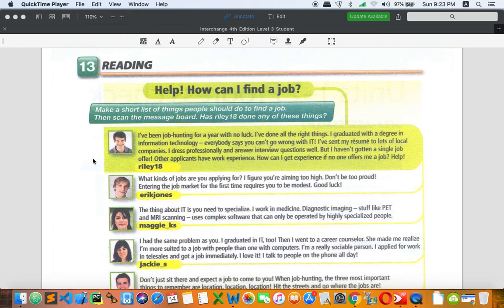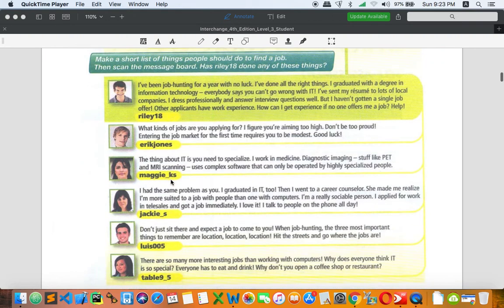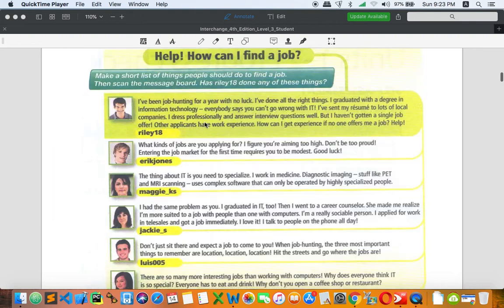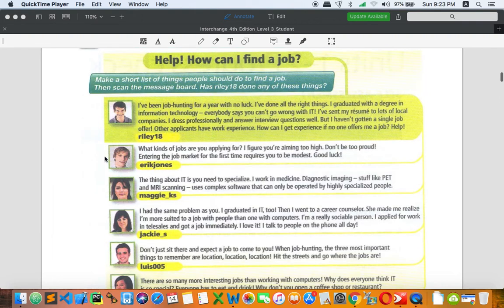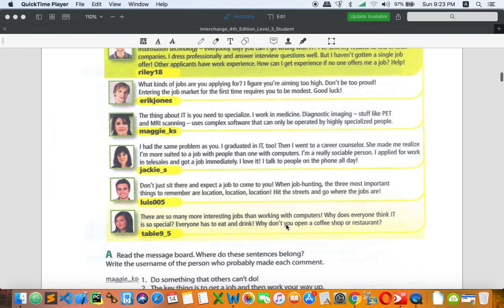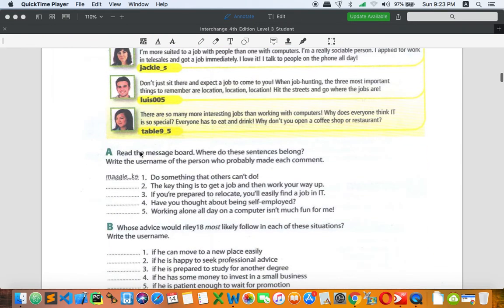As you can see, these are people who have trouble finding jobs. Right now you just go to this text, and after you finish going through this text, you can go to part A. Read the message board. Where do these sentences belong? You need to find out about each one, which belongs to a certain person.